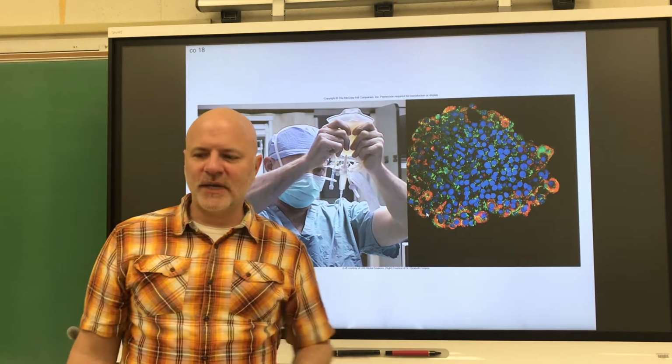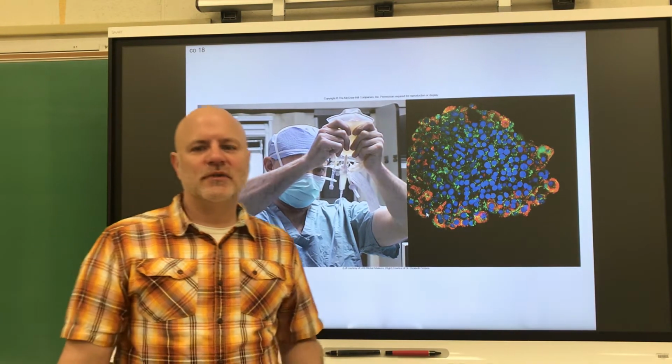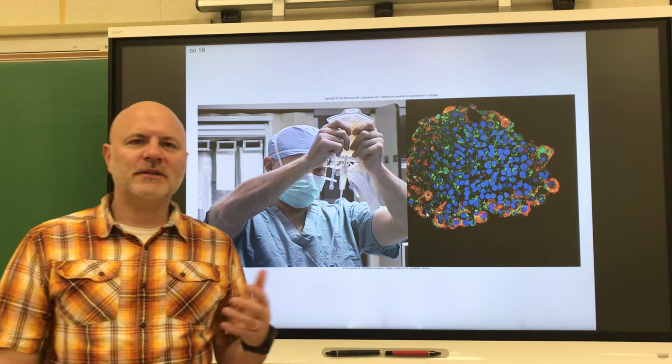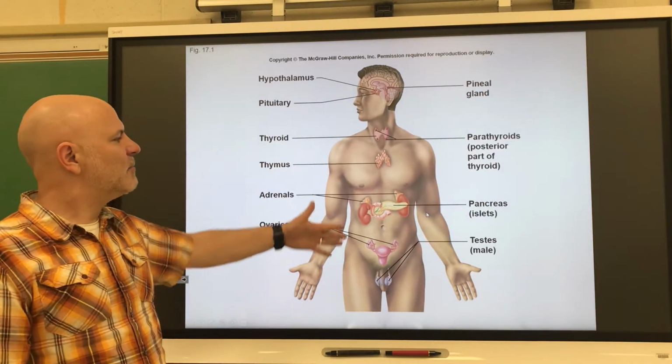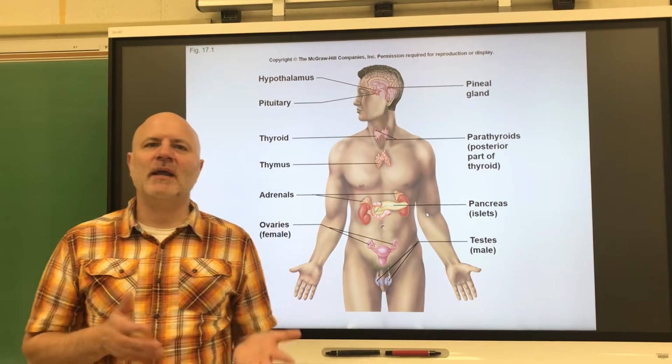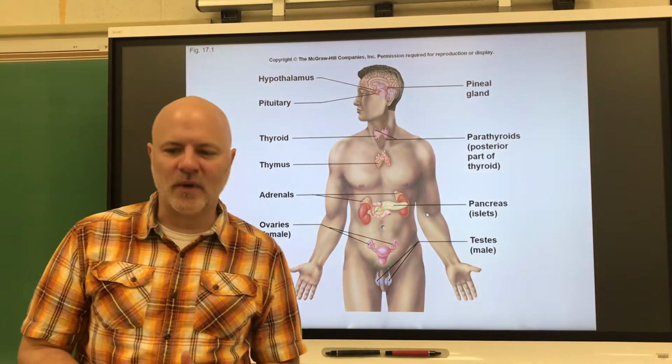All right, let's start chapter 18. Chapter 18 deals with the endocrine system. So let's start off looking at some general information. This is looking at the major endocrine organs that we have in our body, and we're going to hit all these organs before we're done here.